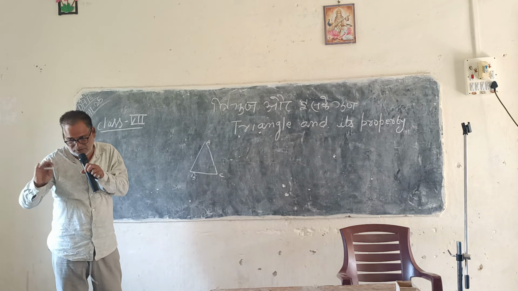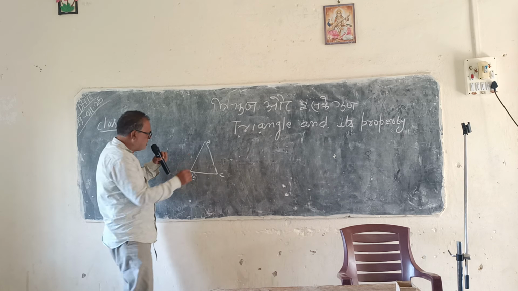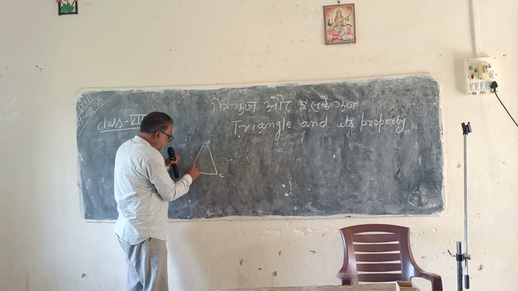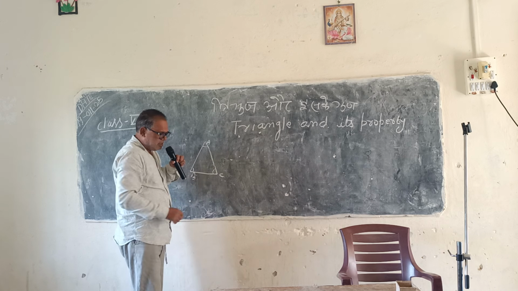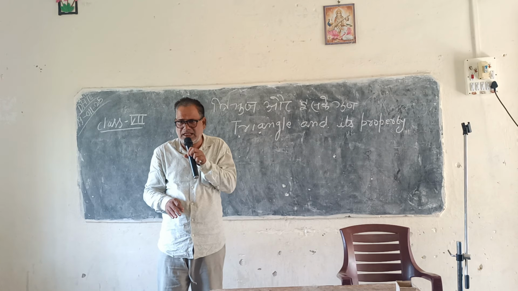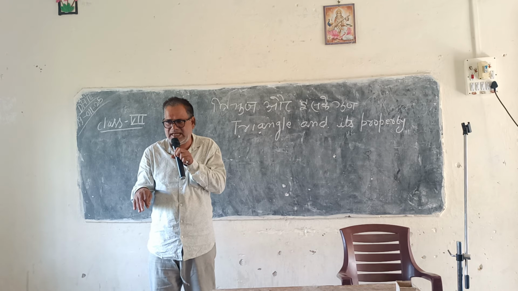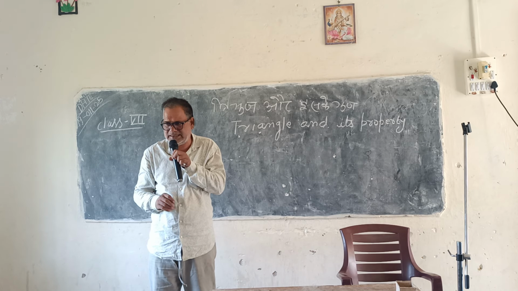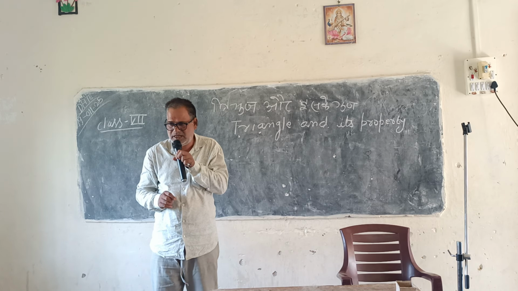So you know very well about it. And you have already studied that whatever kind of triangle you draw, the sum of all three angles will be equal to 180 degrees. One property, you know very well. Another property: any exterior angle formed at a vertex is equal to the sum of the two remote interior angles.